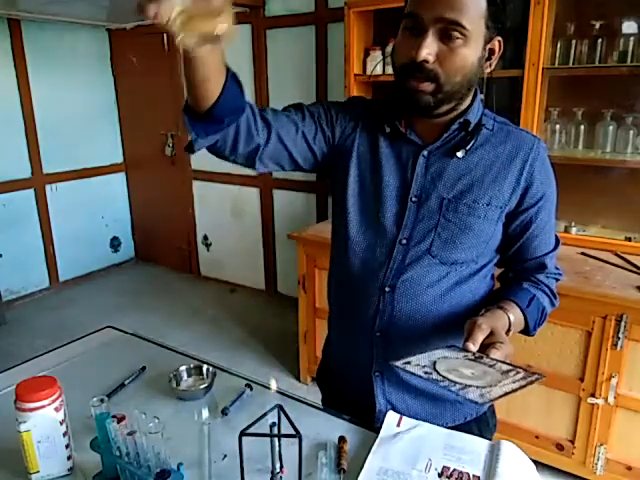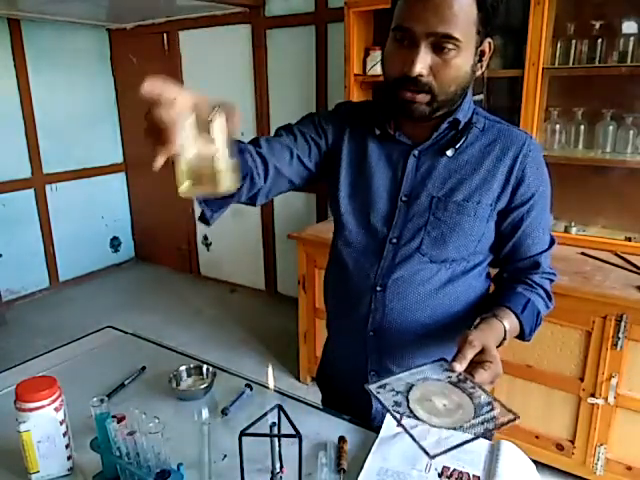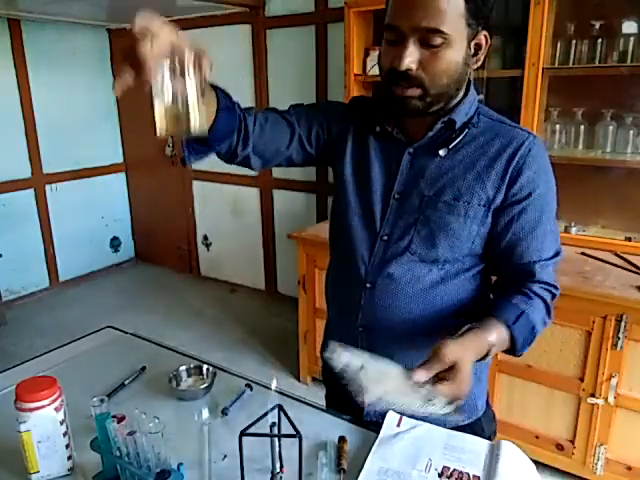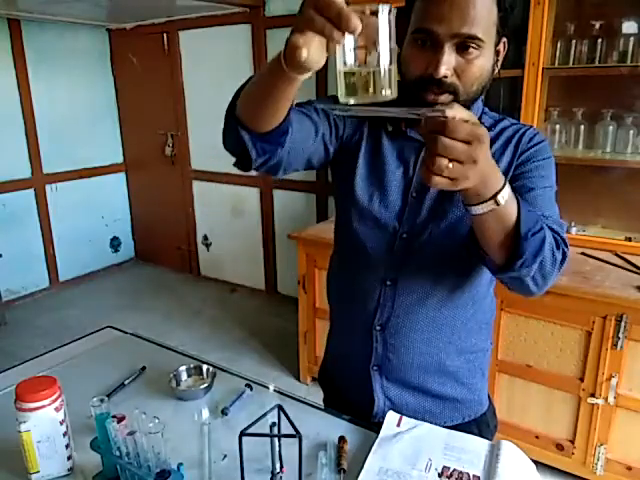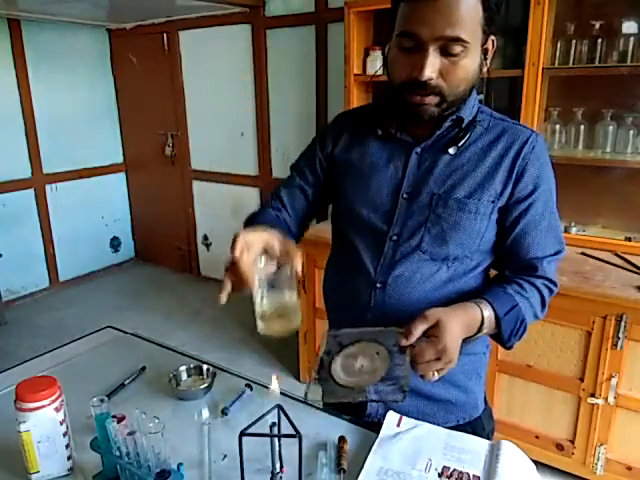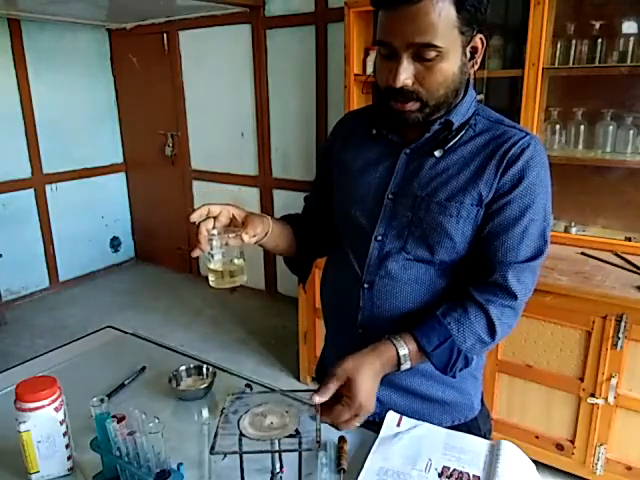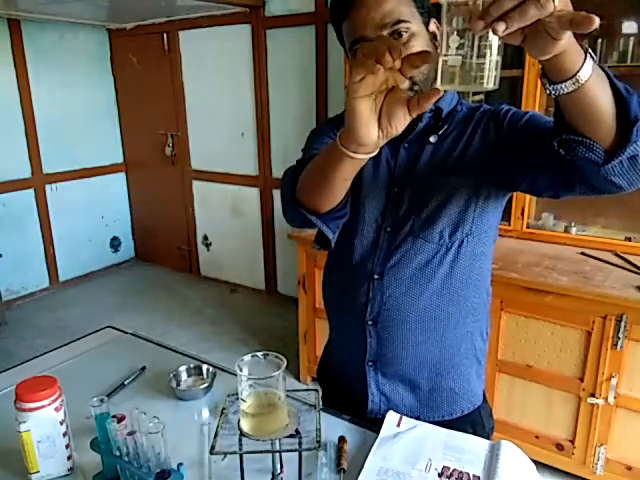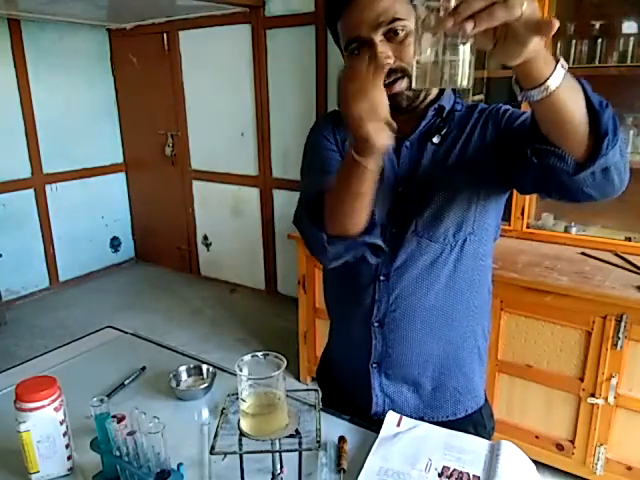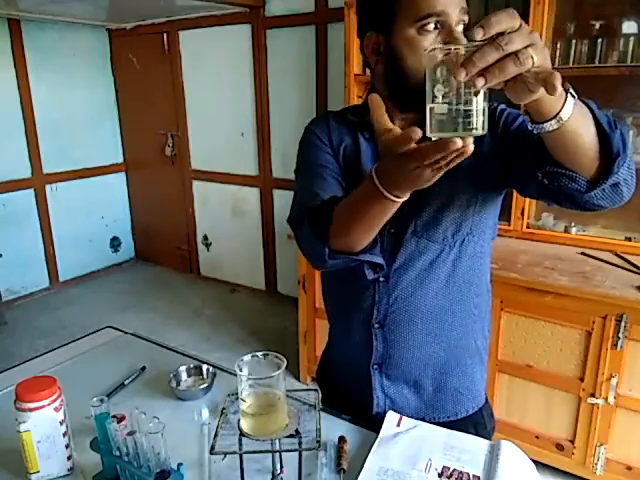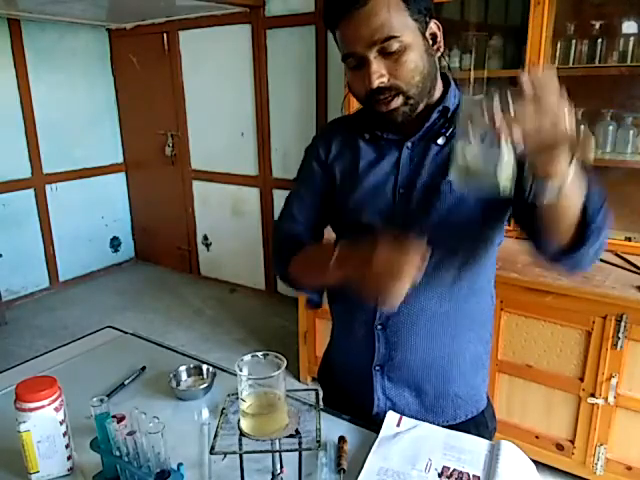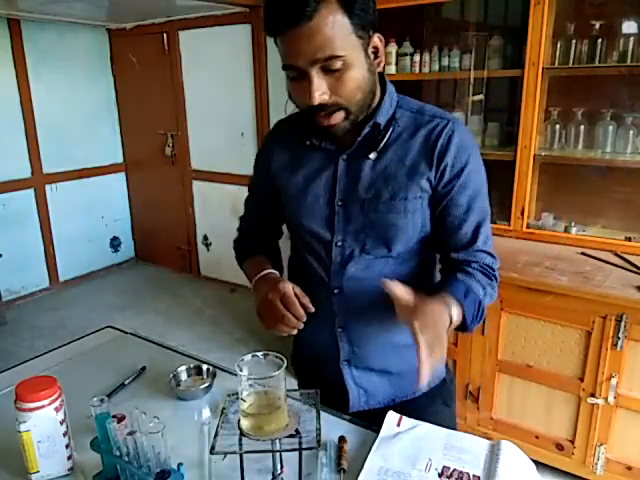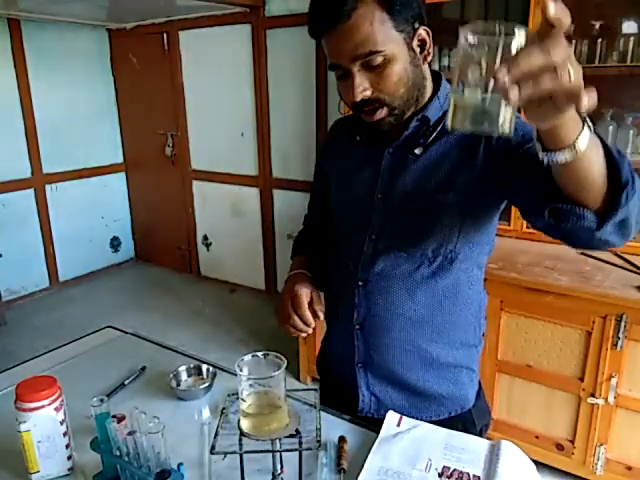Here you can see I am going to keep about 100 ml of water. I am using a wire mesh in order to avoid direct contact of the bottom of the beaker with the flame. At the same time, the water taken in another beaker, also around 100 ml, I am keeping as it is. I am not heating this water.